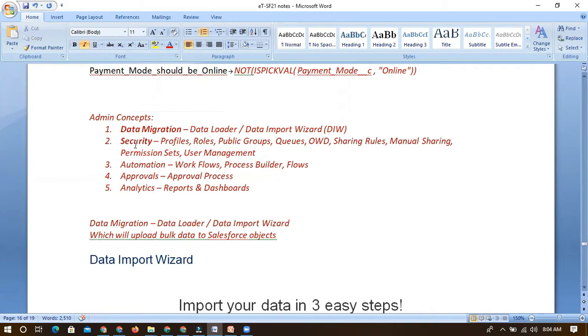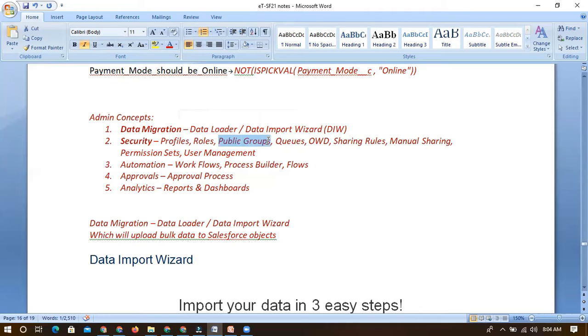So with this, we can complete the security model. You have to go through each and every one and create them, then you will be getting more exposure. We can control access at the profile, which is basically for the schema level. Role is basically for the record level.